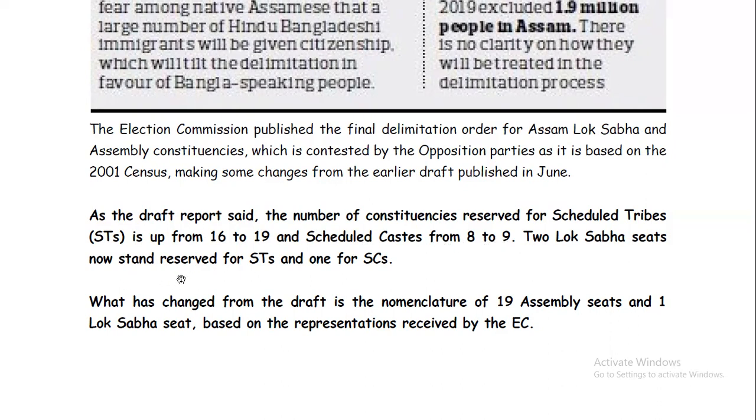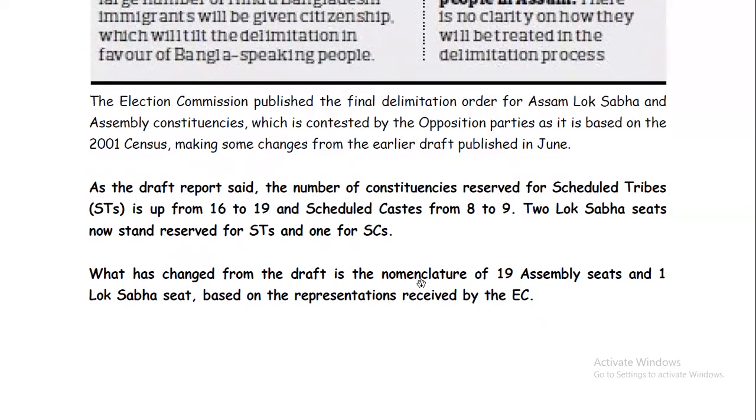Two Lok Sabha seats now stand reserved for STs and 1 for SC. What has changed from the draft is the nomenclature of 19 assembly seats and 1 Lok Sabha seat, based on the representation received by the Election Commission. So you have to remember that the final outcome of this delimitation process is that the number of seats for scheduled tribes has increased from 16 to 19, so 2 seats increased, and for scheduled castes it has increased by 1 seat, from 8 to 9.